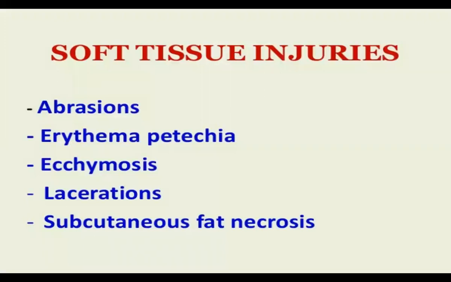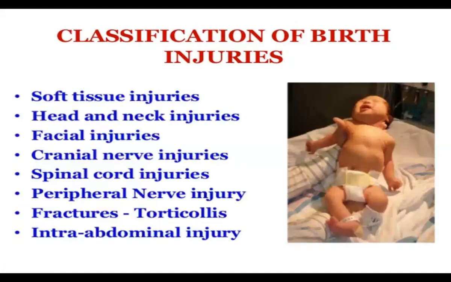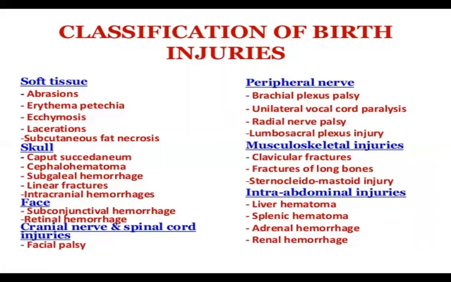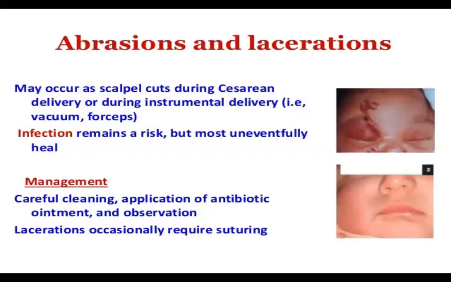Soft tissue injuries are abrasion, erythema, petechiae, ecchymosis, laceration, and subcutaneous fat necrosis. This is an abrasion, and this is a laceration. They may occur as scalpel cuts during cesarean delivery or during instrumental delivery, such as forceps and forced delivery.